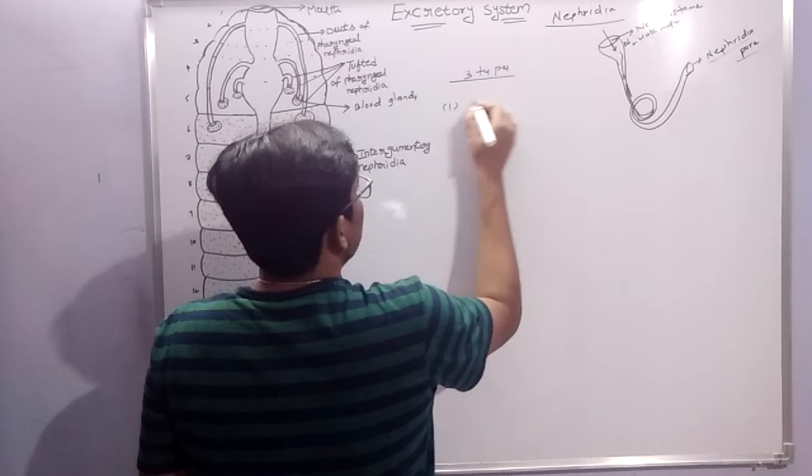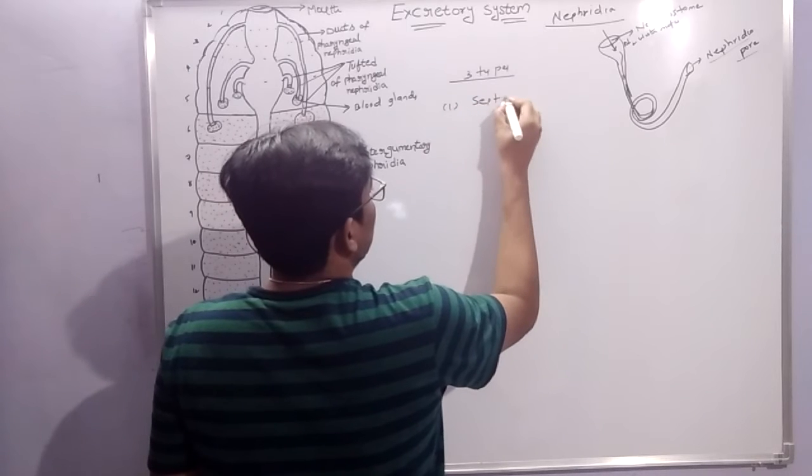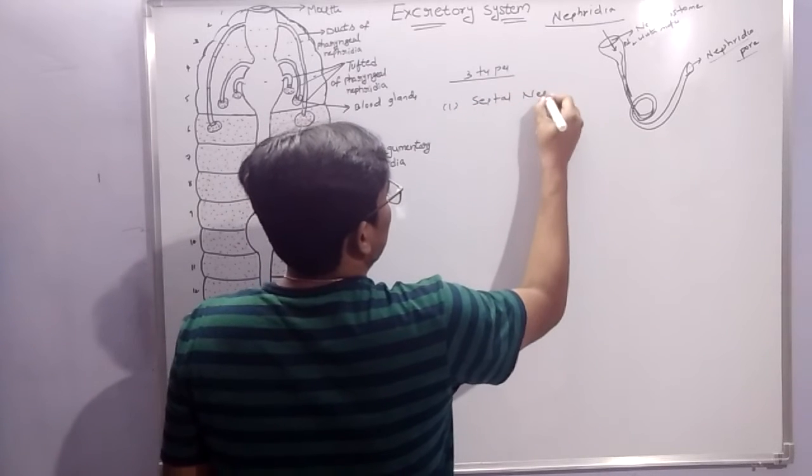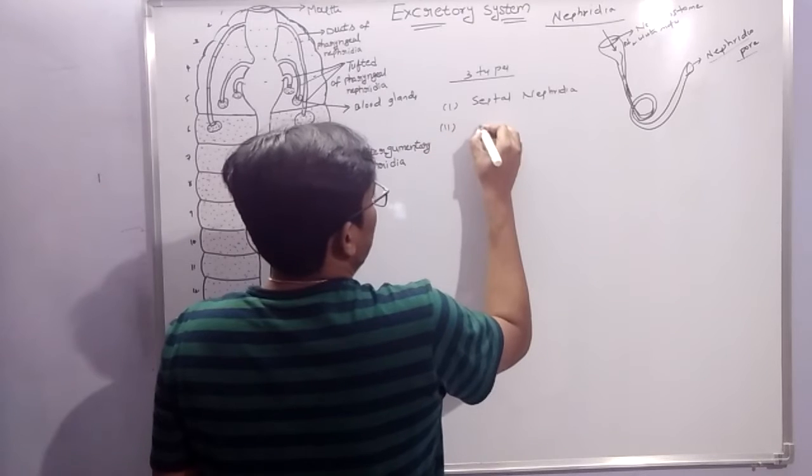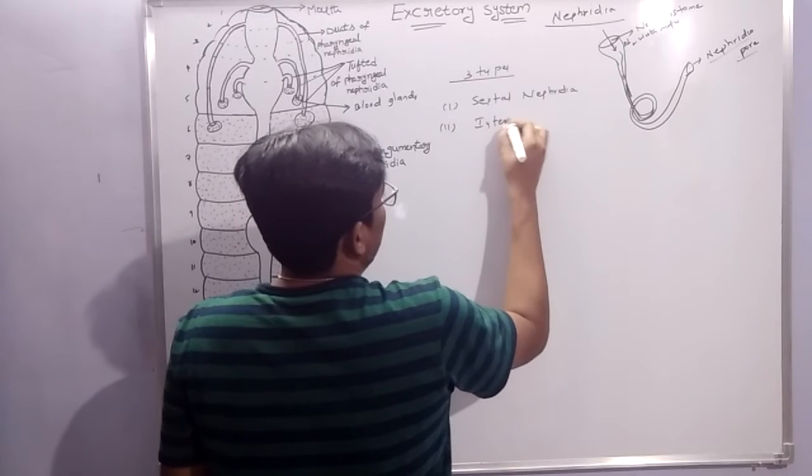First one is septal nephridia. Second one is integumentary nephridia.